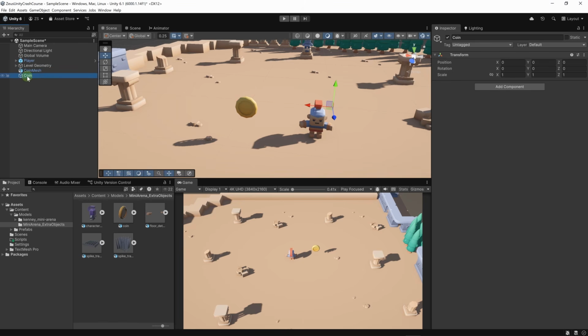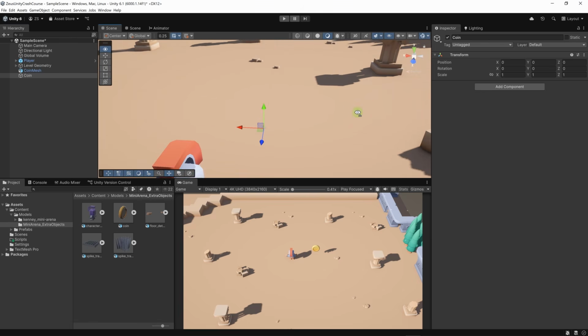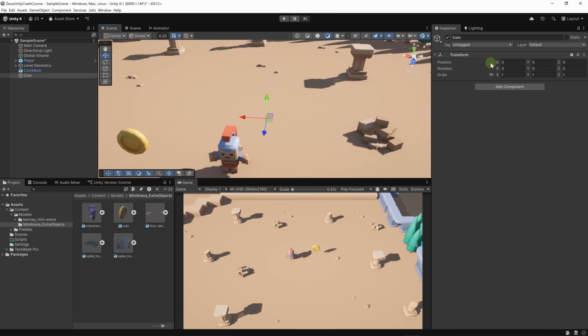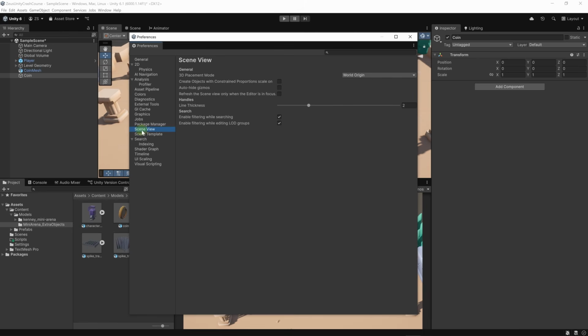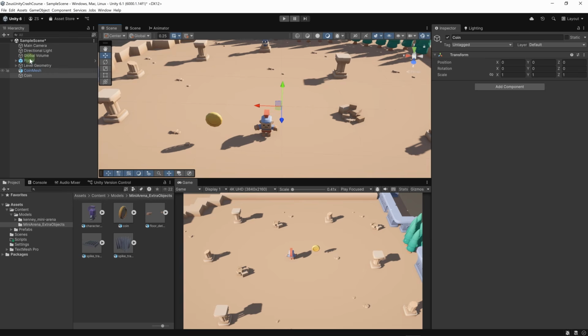And here you'll notice that when I created my coin empty, it has been created at the origin point of the world. So all the values in transform, the position is 0, 0, 0, rotation 0, 0, 0. Perhaps for you it will be different. You can go to edit preferences, and here if we go to scene view, you can choose the 3D placement mode. I have mine set to world origin, but I guess this is not the default one. I've used this for so long that I forgot. You can choose scene intersection or scene pivot point. But for my purposes, I find that world origin works fine because anytime you create a new object, it will place it at the origin point.